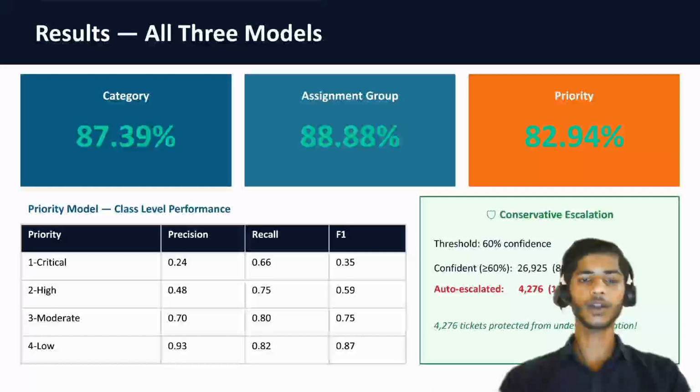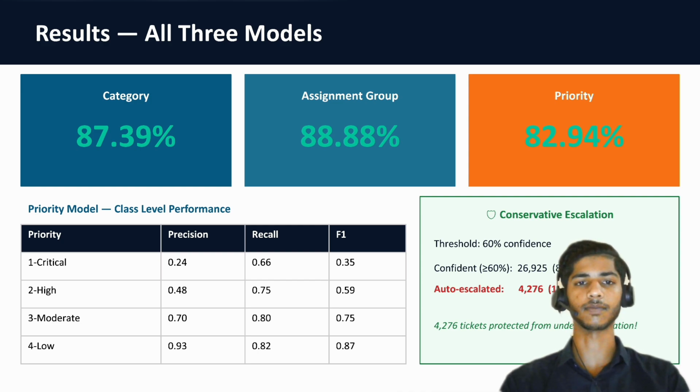Along with that, we have nearly 14% of tickets which are automatically escalated to a safer priority level to save the service level agreement, right? So this means over 4,000 tickets that the model was uncertain about get an automatic safety upgrade. Okay. So now we have an interesting part.